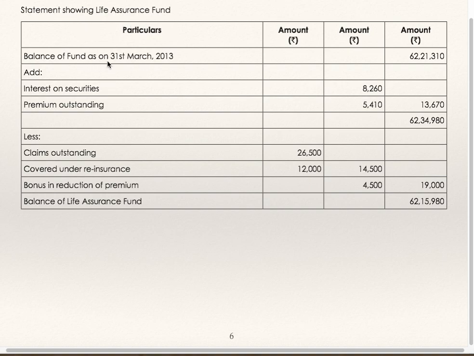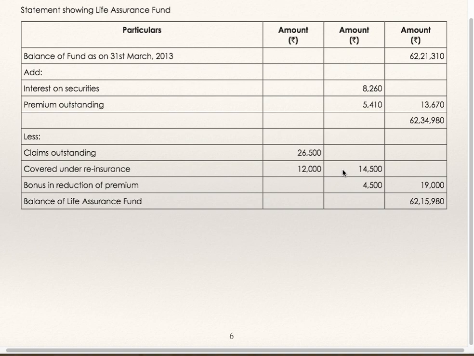Statement showing life assurance fund balance as on 31st March 13, 62 lakhs 21,310. In this fund, you are supposed to add the income, interest on securities and premium outstanding. Incomes are to be added, 13,670. Claim outstanding was 26,500. This is expenditure, but covered under reinsurance 12,000.